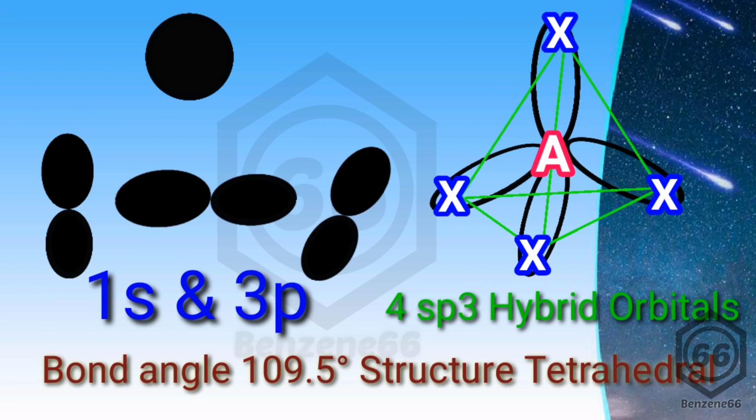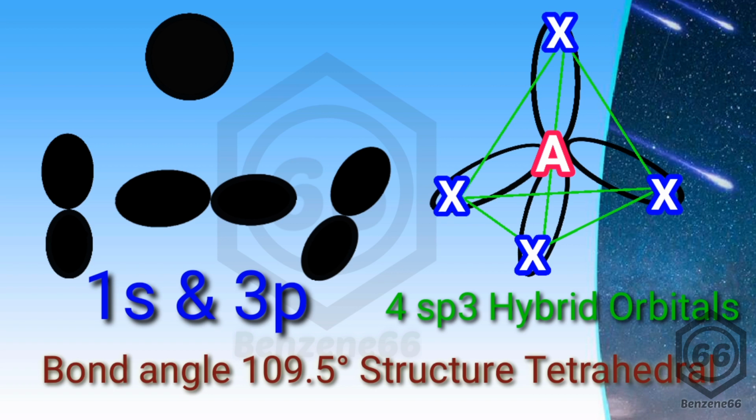The next hybridization we are going to discuss is sp3 hybridization, where 1s and 3p orbitals lying in the px, py and pz axes are involved. The newly formed 4 sp3 hybrid orbitals are arranged in 3D space by making a 109.5 degree bond angle to each other, and the structure of the arrangement is tetrahedral. The exact bond angle is 109 degrees and 28 minutes, which is taken approximately as 109.5 degrees.